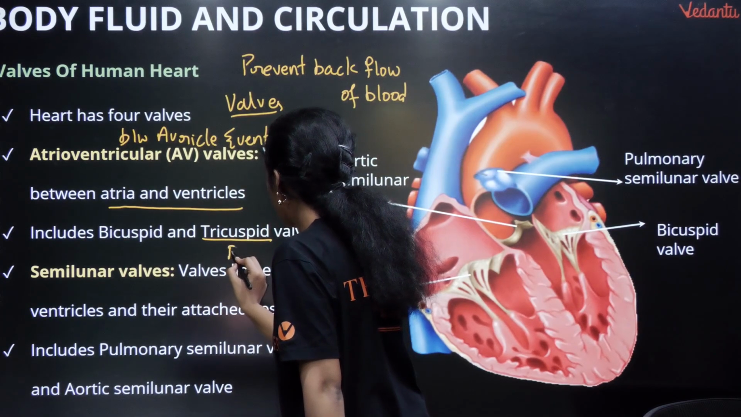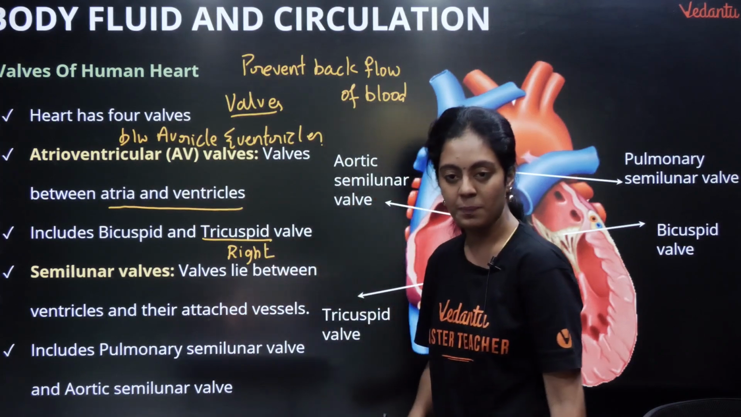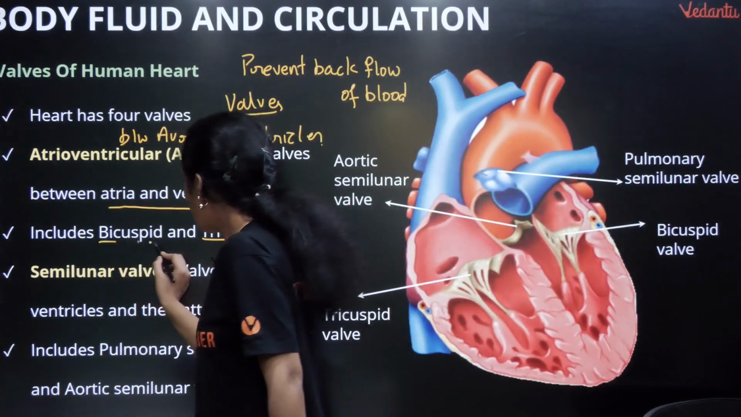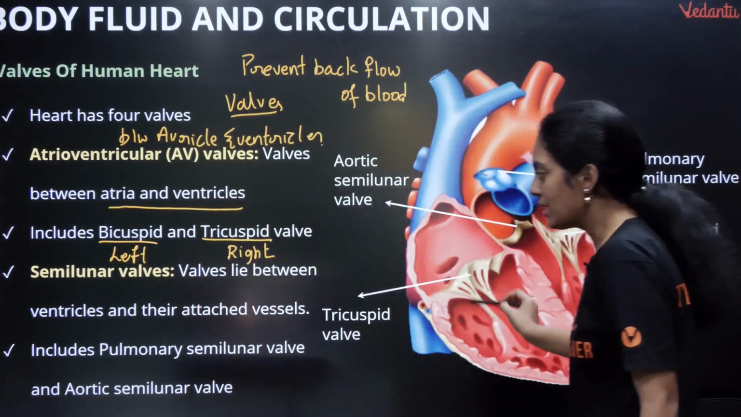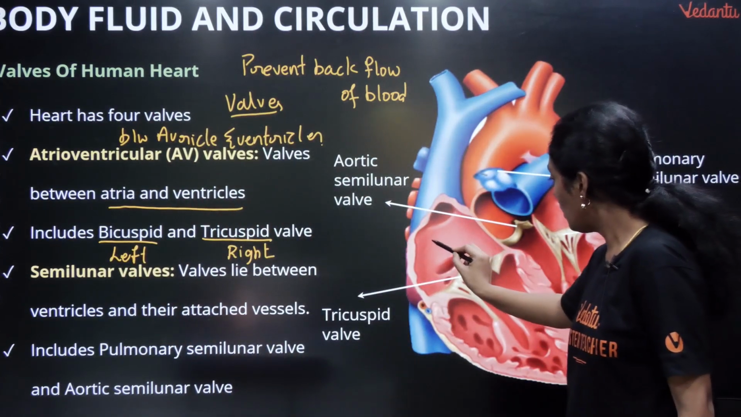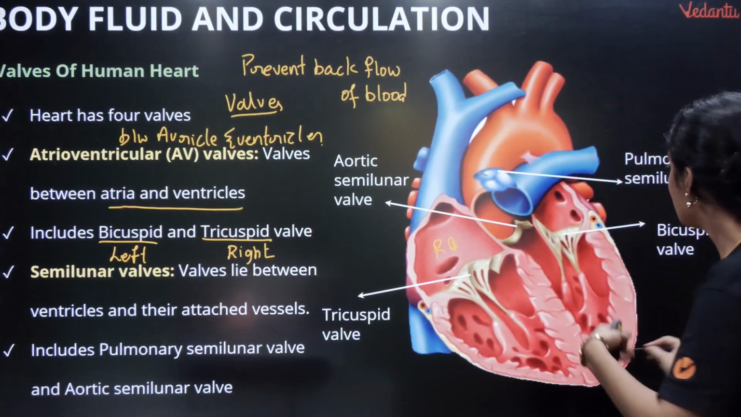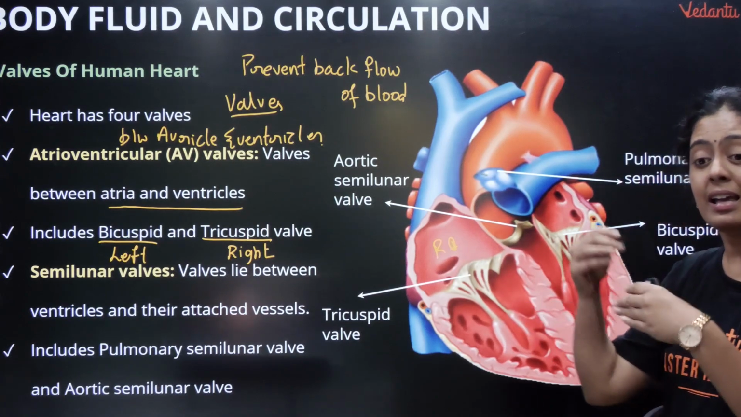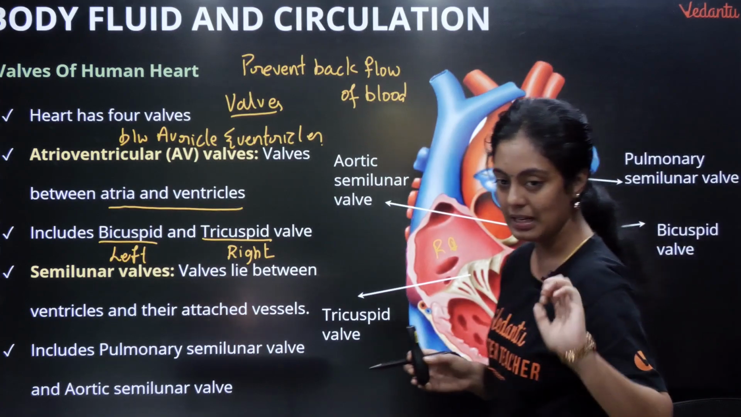Tricuspid comes on the right side. Okay, bicuspid comes on the left side. Okay, so this is your tricuspid valve that is present between your right atrium and right ventricle. And similarly your bicuspid is present between left atrium and left ventricle. Okay, I hope this is clear.